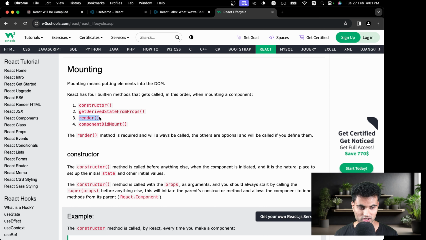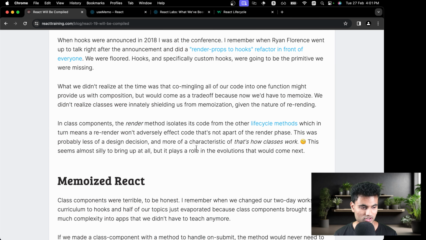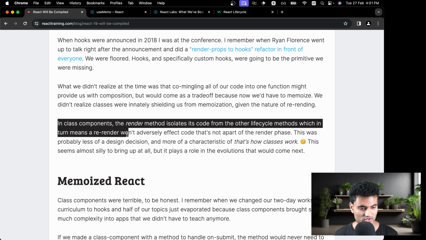Render is actually a function that renders JSX, actually renders HTML to the browser. So all the JSX goes inside here, and that's what the article is saying, that the render function is isolated from all the different methods, and that's just how classes work. It has nothing to do with the functional structure, or with functional components being deliberately made to be manually memoized. So yeah, in class components, the render method isolates its code from other lifecycle methods, which in turn means a re-render won't adversely affect code that's not a part of the render phase.